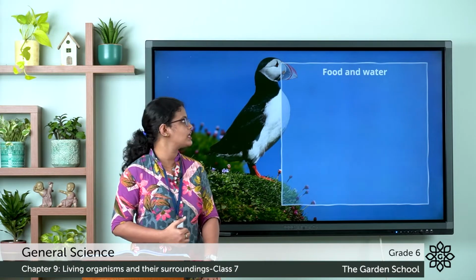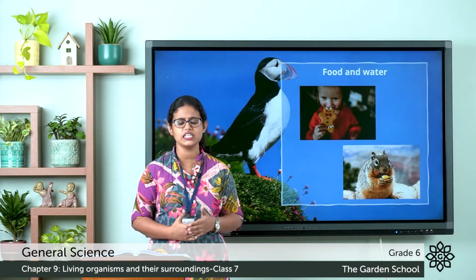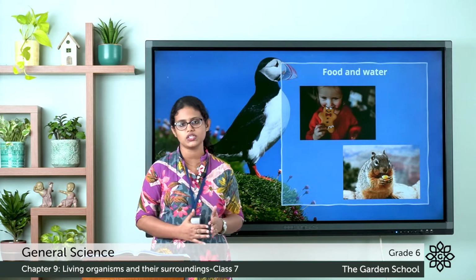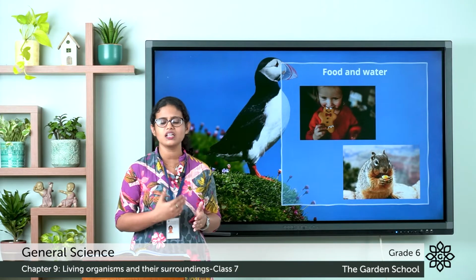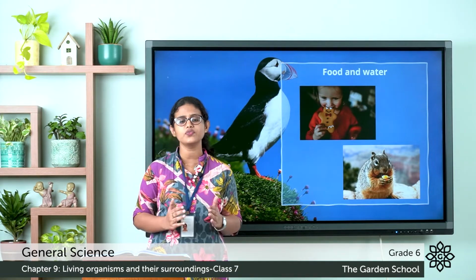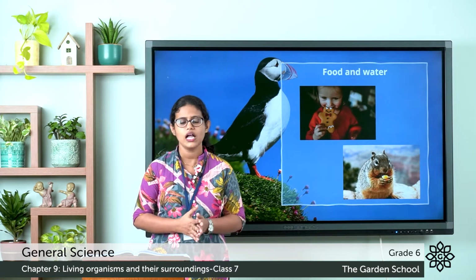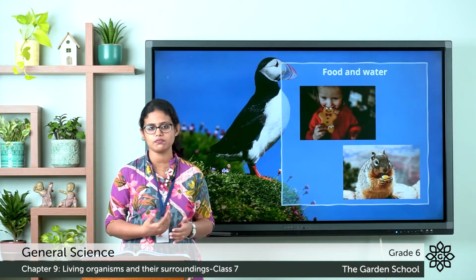The second one is food and water. All living things need food and water to live, which is very, very important. And plants, animals, human beings all need food to live. All need food and water to live. Plants prepare their own food, right? They prepare food by themselves.